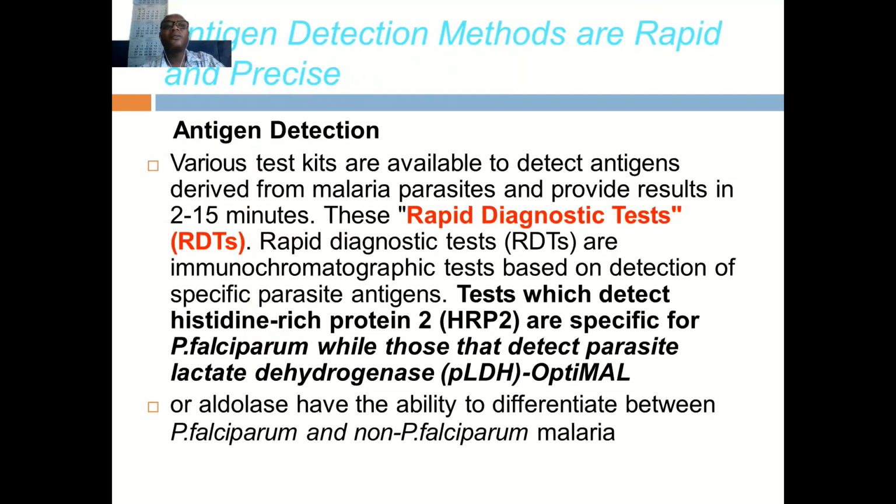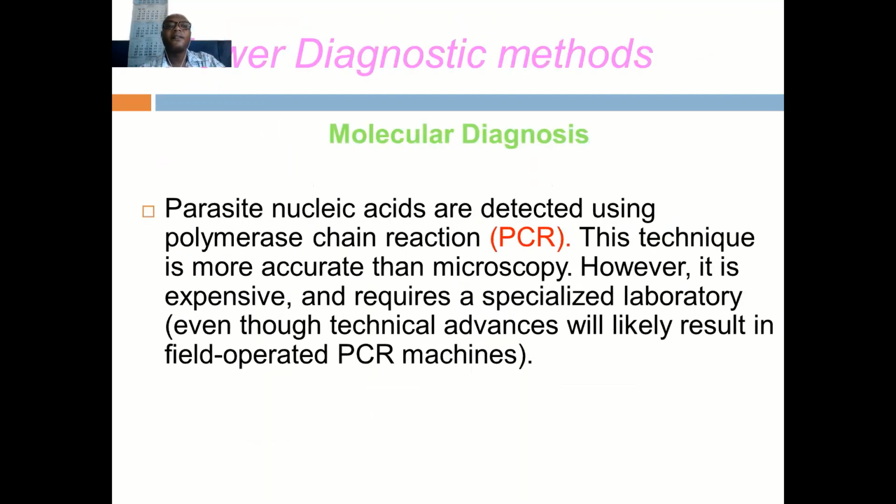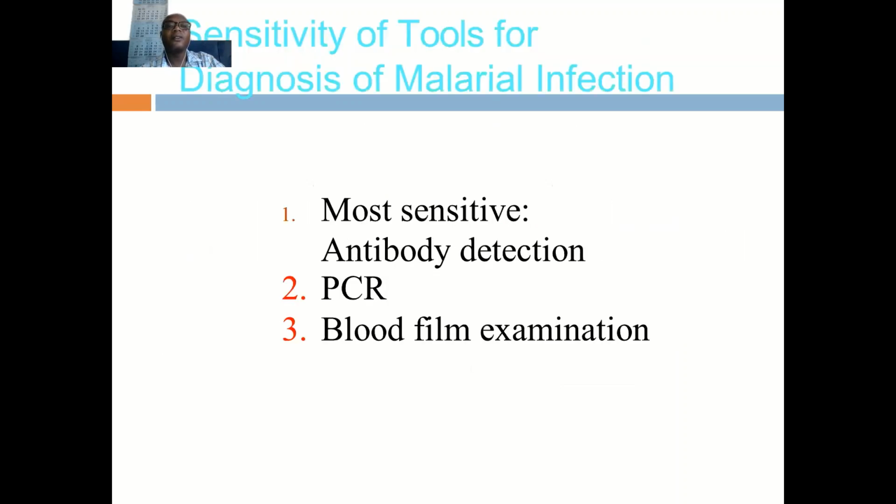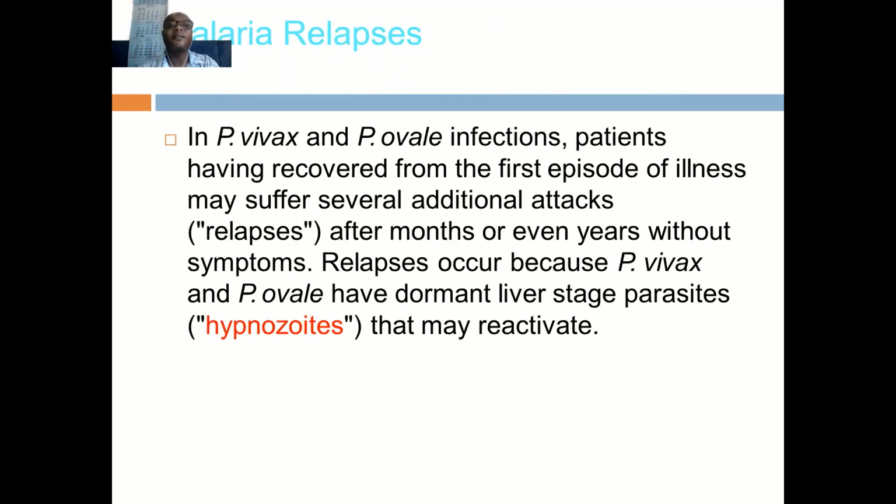You can also do antigen detection using a serological type of test to detect the malaria parasite. You can also do PCR, where you check the parasite nucleic acid using polymerase chain reaction. This is the most sensitive test, and PCR on blood is the most important in this type of test.